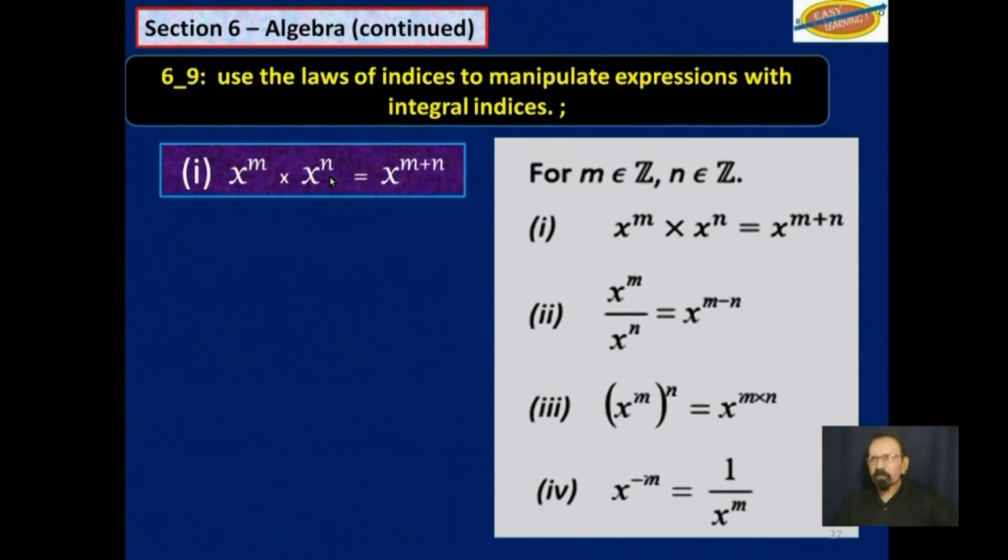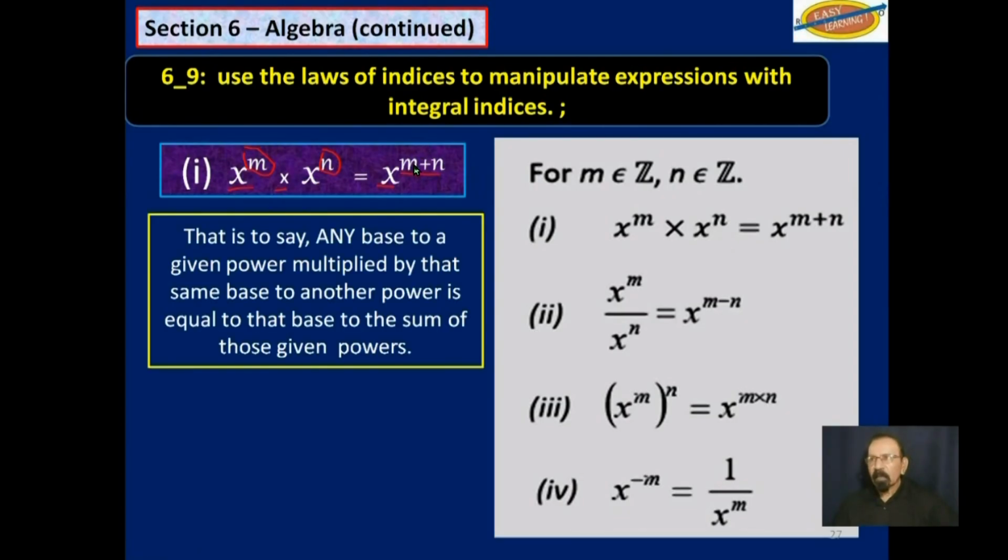So let's look at the first law, which is x to the m power multiplied by x, which is the same base, to the n power, and you get x to the m plus n power. You don't multiply the powers, you add the powers. But you saw that in the last video. That is to say, any base to a given power multiplied by that same base to another power is equal to the base to the sum of the given powers.